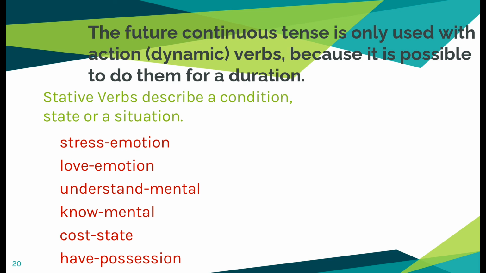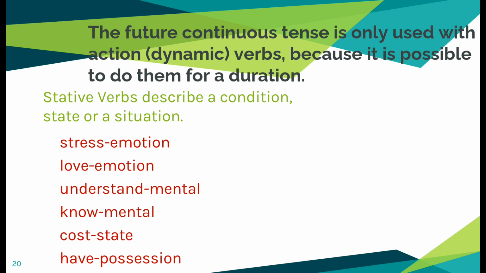We do not say, I'm stressing. And I would not say, I'm loving it. That would be wrong English. I would say, there is a lot of stress. I'm under stress. I love it. I understand the situation. I understand what you are saying. I know it. I'm knowing it. I'm understanding it would be wrong English.